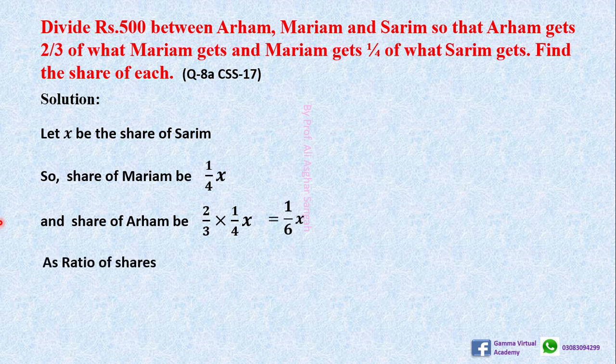The ratio of these shares will be equal, and here X in all these three will be cancelled.